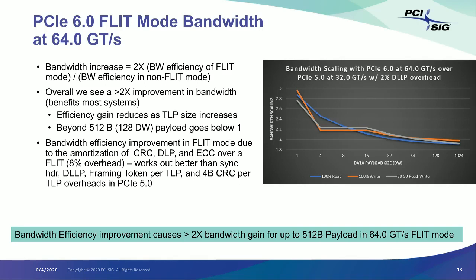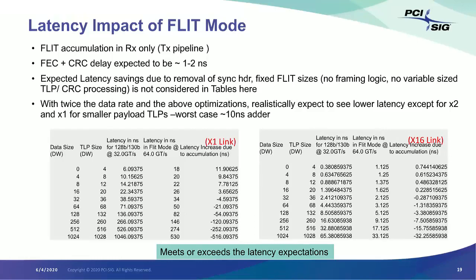That works out to be a lot better than when you consider doing a sync header, 2 bits every 128 bits, doing a DLLP every so often, right? We have conservatively assumed that to be 2% here. In reality, it is between 2 to 5%. Having to send a framing token per TLP, having to send 4 bytes of CRC per TLP. So with all of these, and this 8% amortization overhead, we work out significantly better than what we used to do before. And you can see that the effects are more pronounced when the packet sizes are small. So that was the bandwidth.